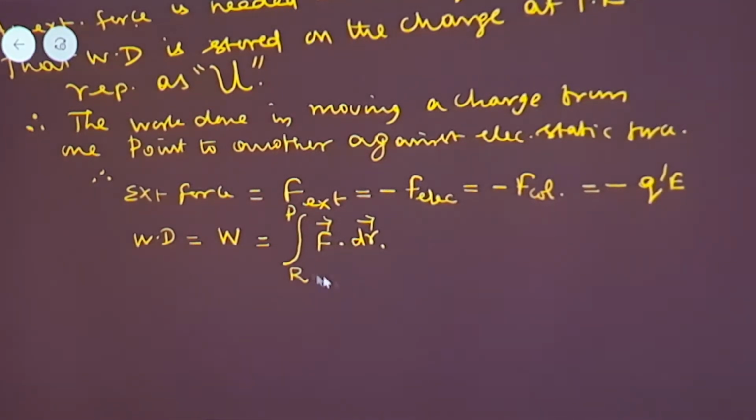Now when you are considering this, the work done is independent of the path, because the Coulomb force is a conservative force.